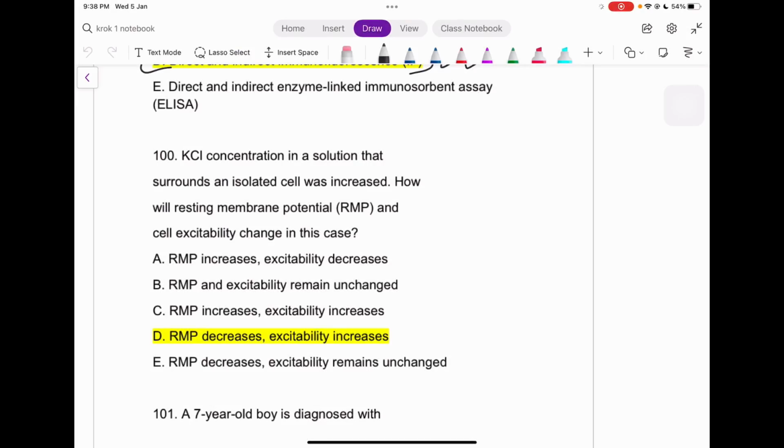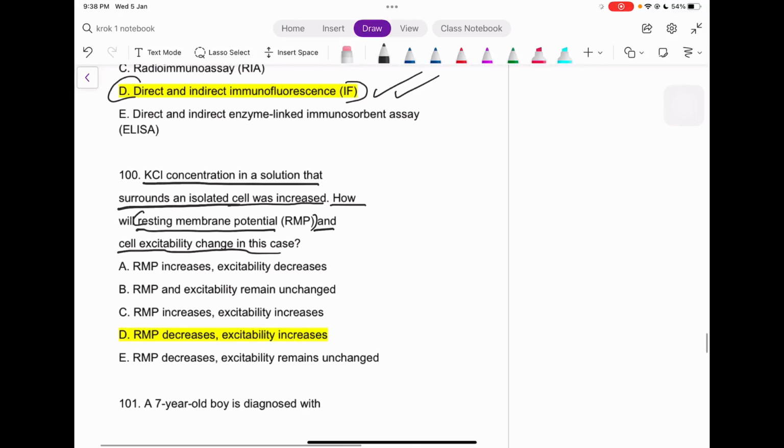And guys, the last question: KCl concentration in a solution that surrounds an isolated cell was increased. How will the resting membrane potential and cell excitability change in this case, right? First of all, let's see the concept of the resting membrane potential. It's a voltage gradient across the cell membrane, and it is affected by the ions inside and outside of the cell.